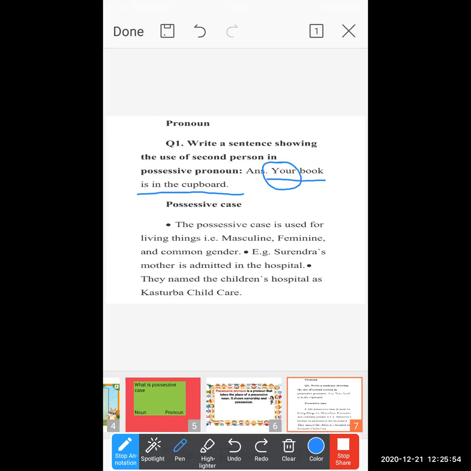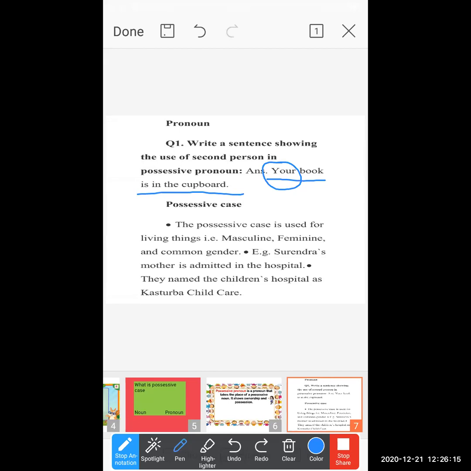First thing is that someone is the owner of the book, and second thing is that the second person plays a role over here. Okay, uses of second person. Understood? So such kinds of rules and concepts are there while making the possessive pronoun.